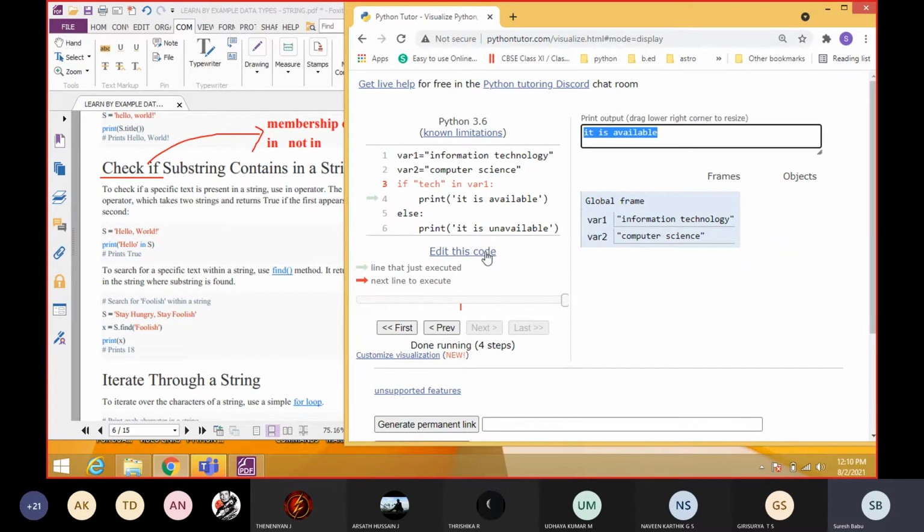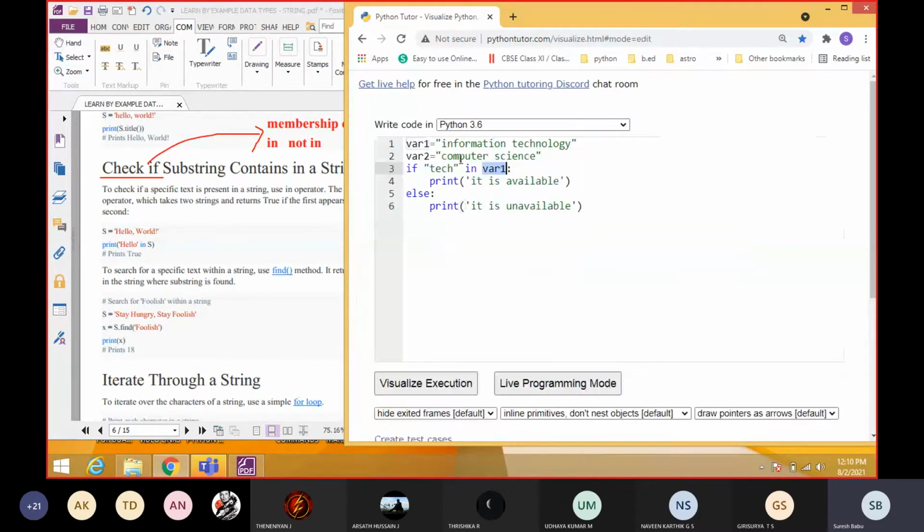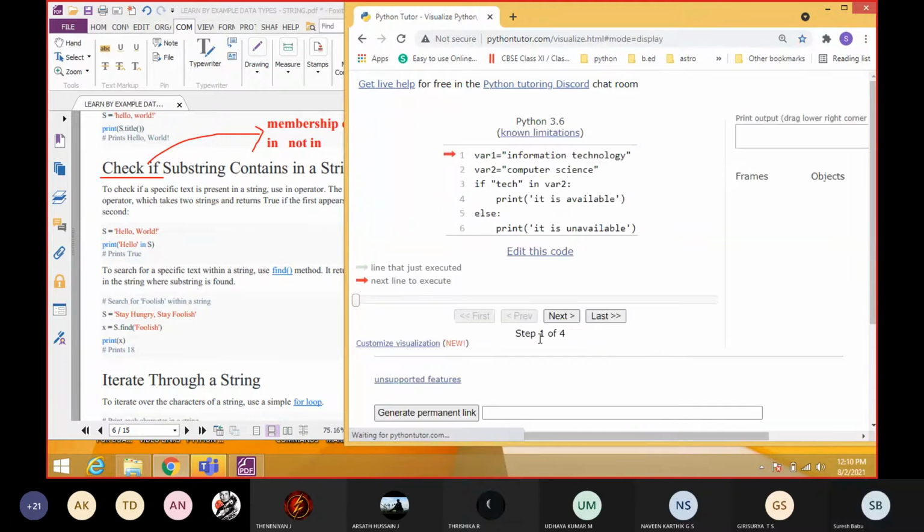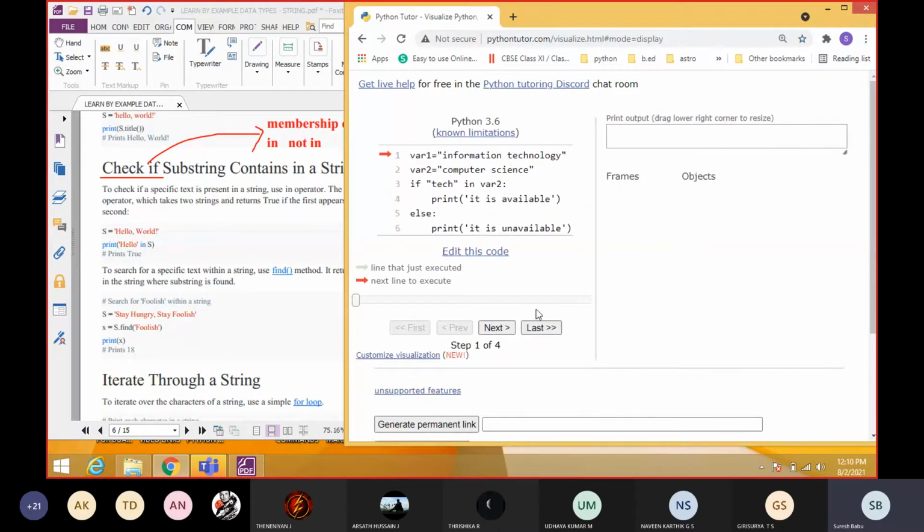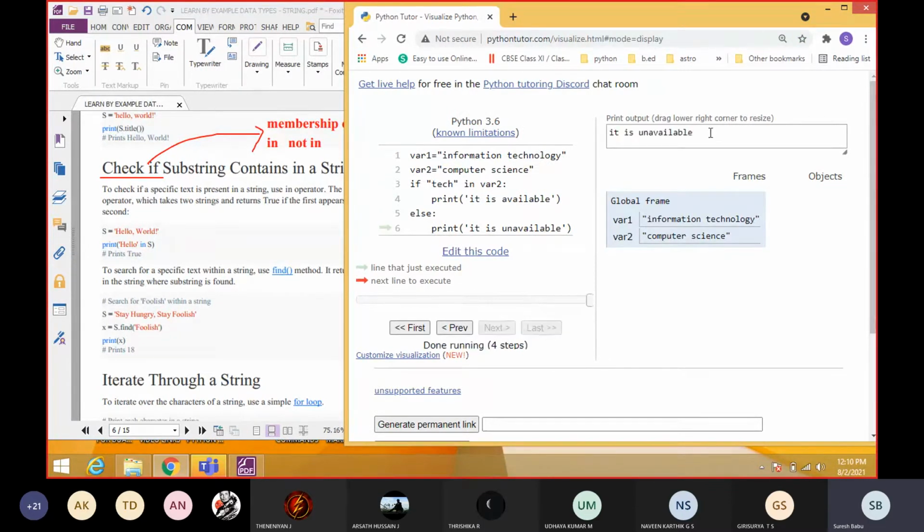Suppose if you are checking in the var2, definitely it will produce false, so it will go for the else part. Okay, so I just changed here the variable var2. I'm going to check the tech. It is going to check in the var2 and it produces false, so it goes for the else part and the answer will be it is unavailable. Understood, everyone? Yes, sir. Very good.